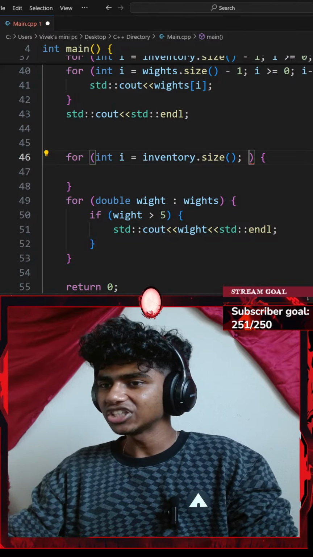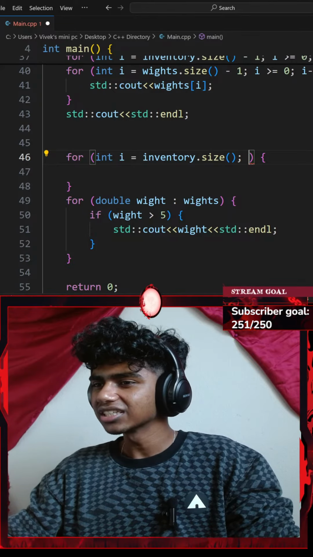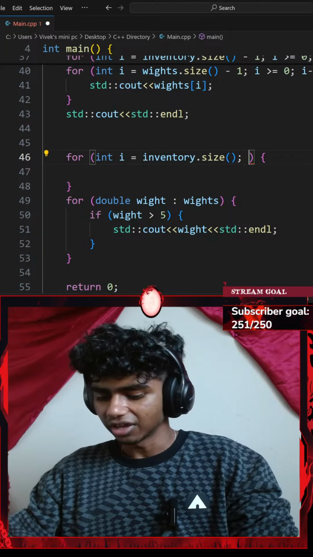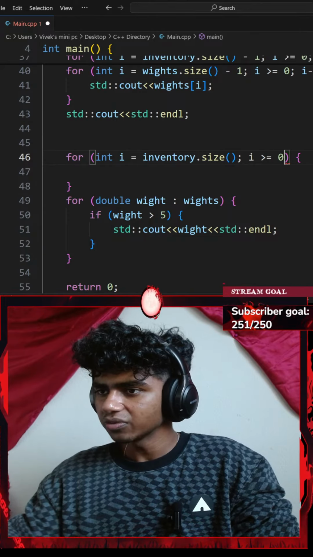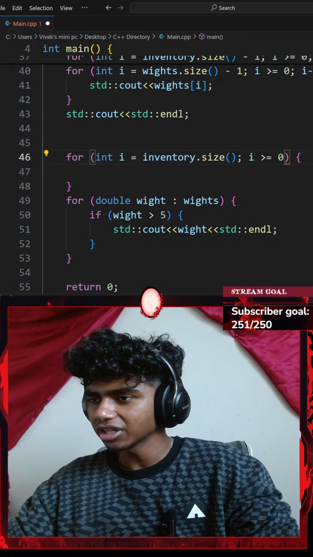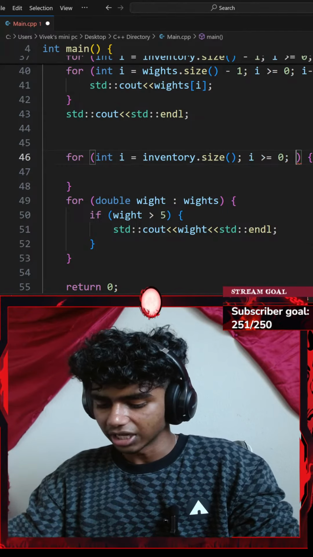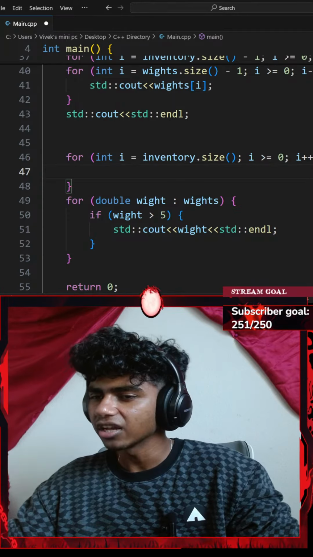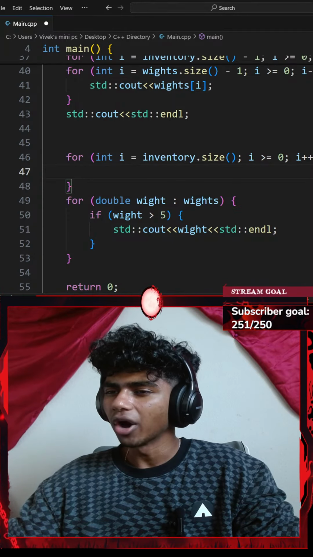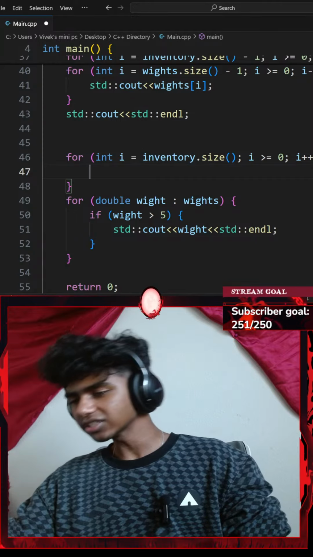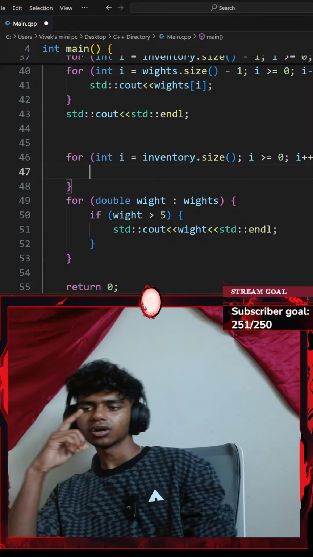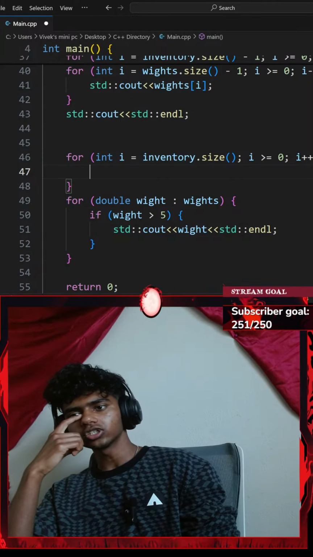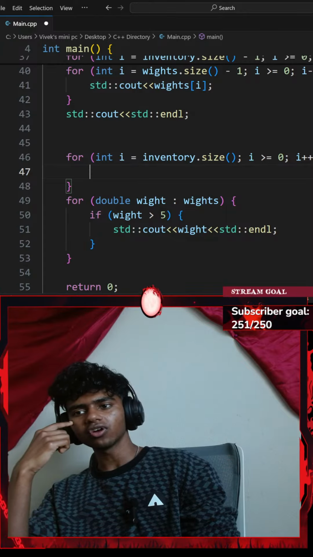Okay, so if my integer i, inventory dot size, if my i is greater than or equal to 0, which it is going to be, I'm going to do something. Let's go with i++. I'll increase it by 1. And then inside my for loop, I want to check my inventory at index of i. Okay, so I could also iterate over my...